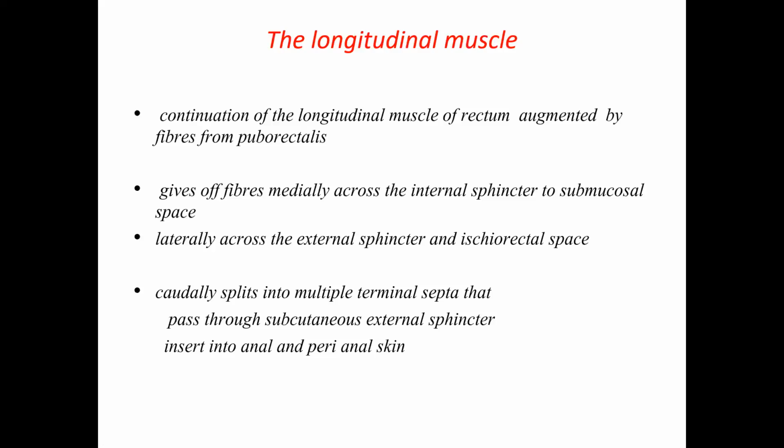Some fibers pass through the lateral part, through the external sphincter, and go into the ischiorectal fossa. Some of them get inserted into the perianal skin. So it will bind all the muscles which are providing the continence mechanism. All the structures will be bound by these fibers of the longitudinal muscle. That is its function.